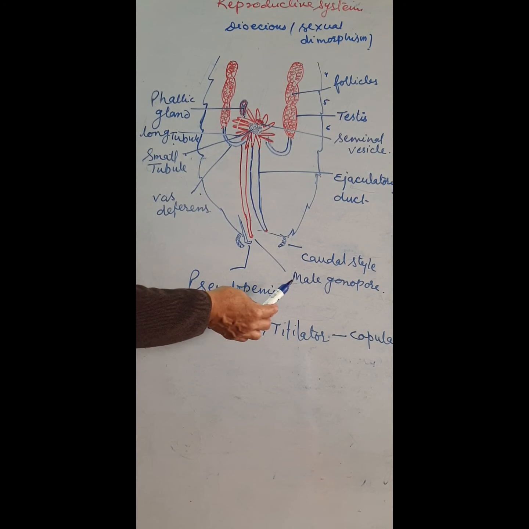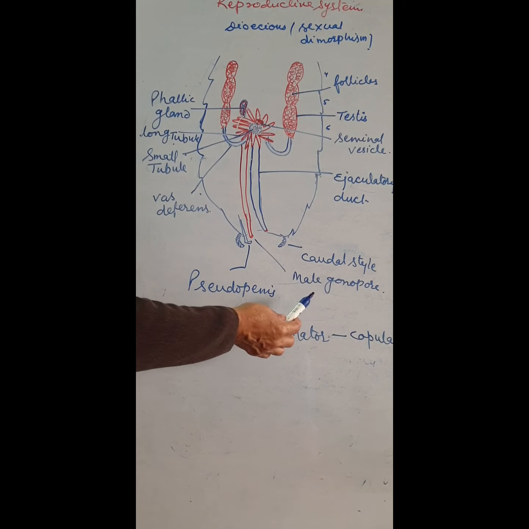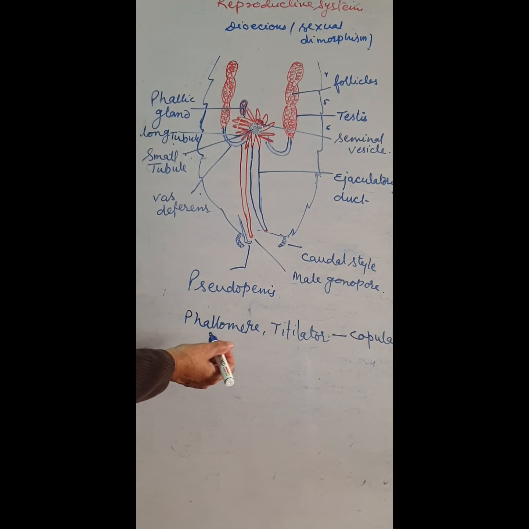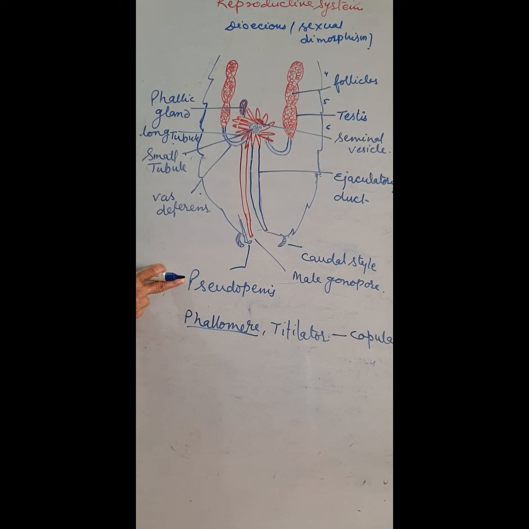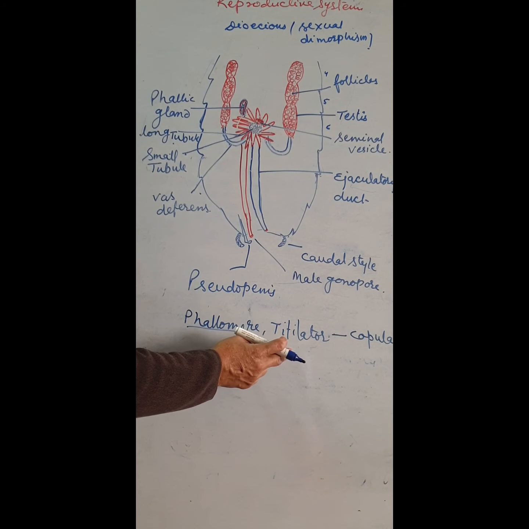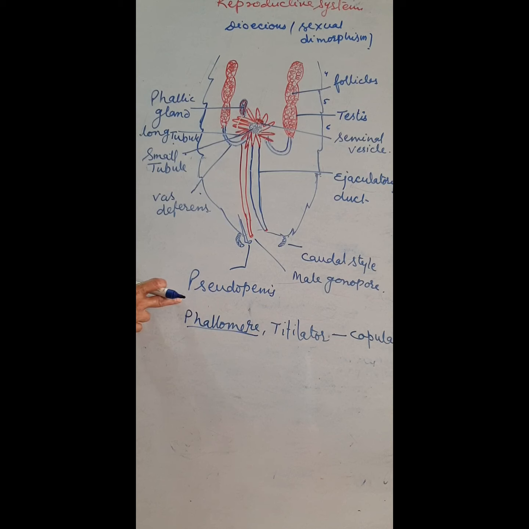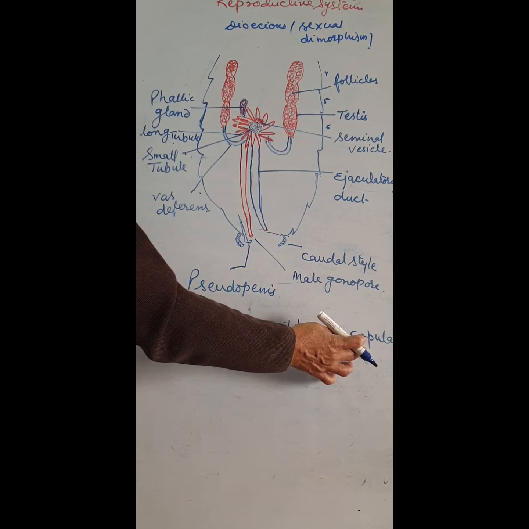The external genitalia, that is the male gonopore or male gonapophysis, the phallomere, include three chitinous structures: pseudopenis, phallomere and titillator, which help in copulation.